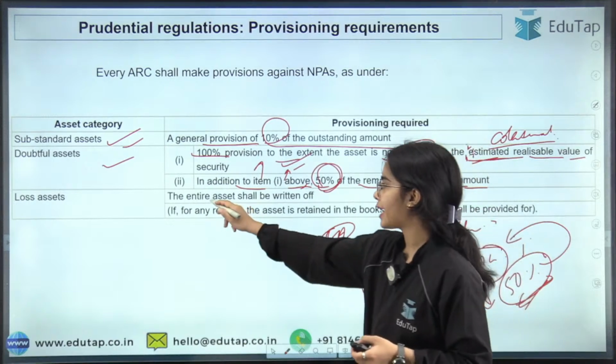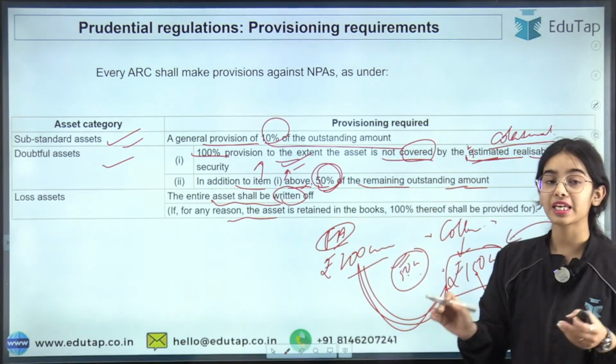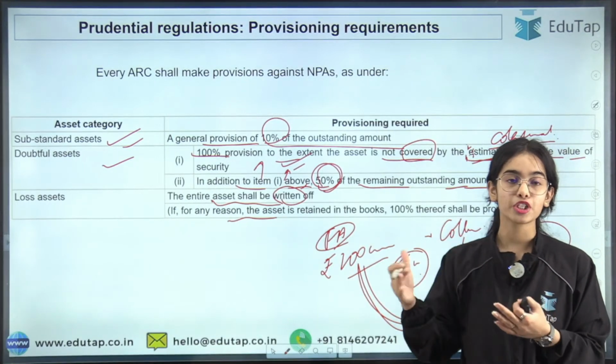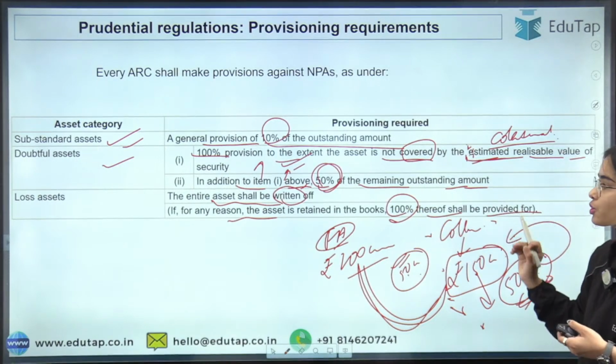Loss asset: the entire asset shall be written off if for any reason it has been kept in the balance sheet of the ARC. 100% of the provision should also be kept.